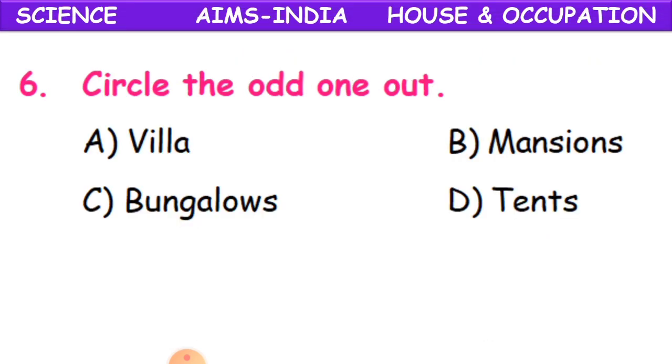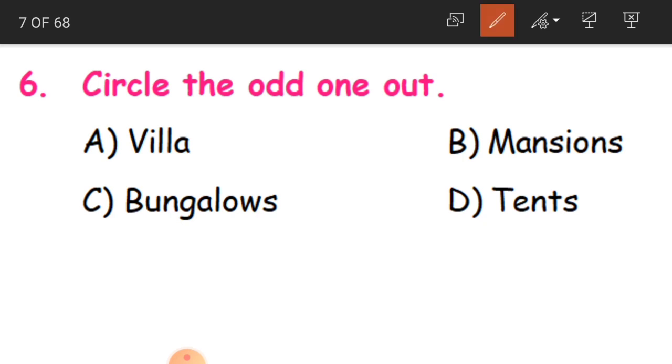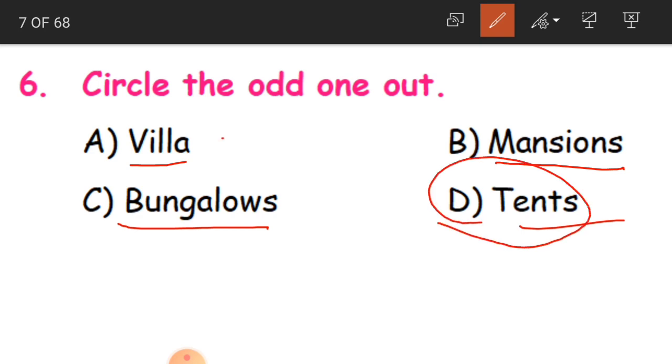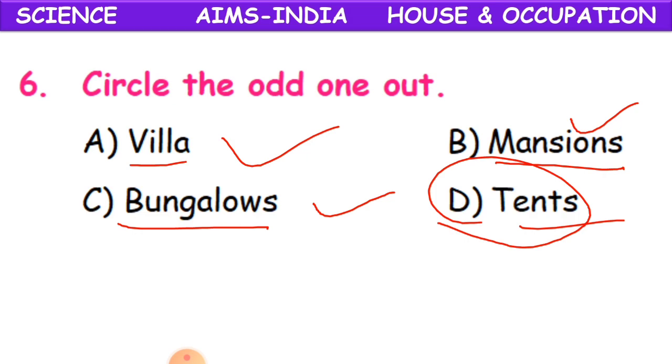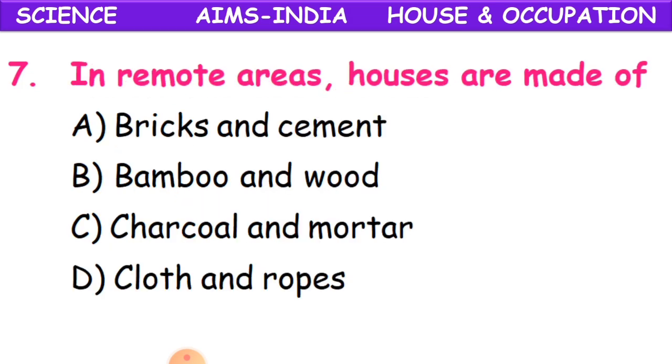Clear? Now, 6th question. Circle the odd one out. Either villa, mansions, bungalows or tents. Which is the odd one, which is different from the other three? Yes, the answer is tents, children. Because villa, mansions and bungalows are pakka houses, whereas tents are temporary houses. So that is why D is the odd one. Clear, children?